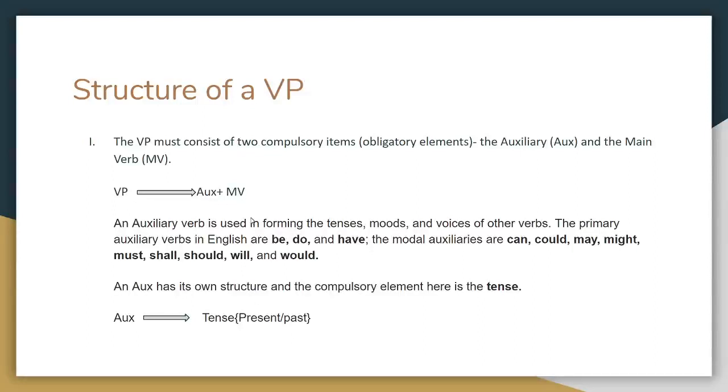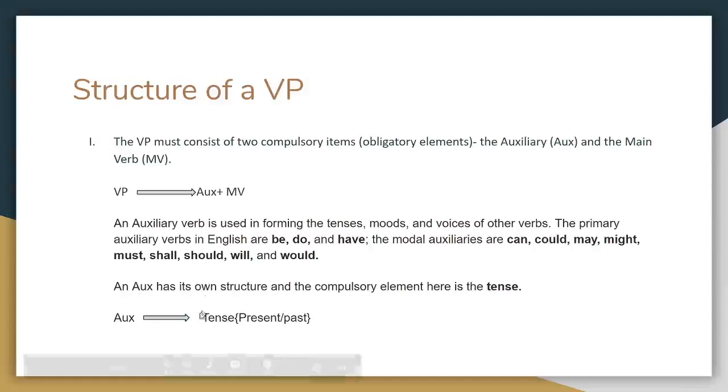An auxiliary verb is used in forming the tenses, moods, and voices of other verbs. The primary auxiliary verbs in English are be, do, and have. And then the modal auxiliaries are can, could, might, must, shall, should, will, and would. An auxiliary has its own structure. Another point to be noted is that an auxiliary has a structure of its own, and the compulsory element here is the tense. So the tense is the essential element of an auxiliary.